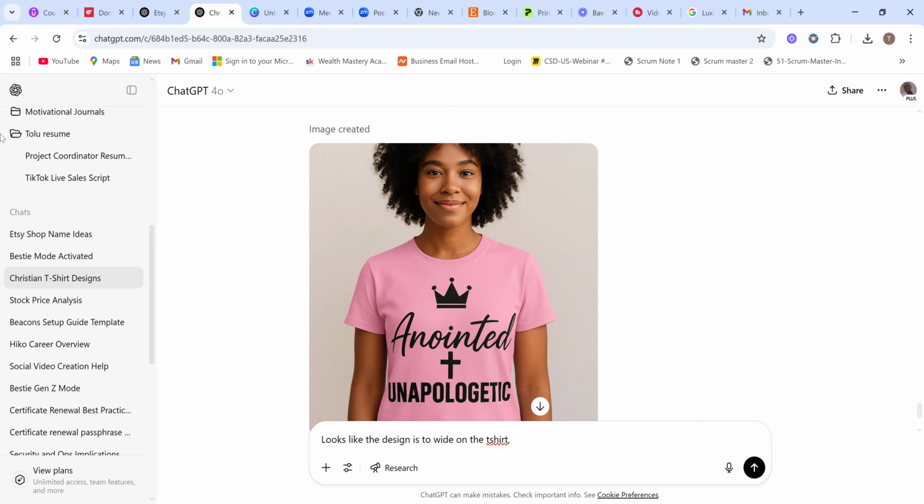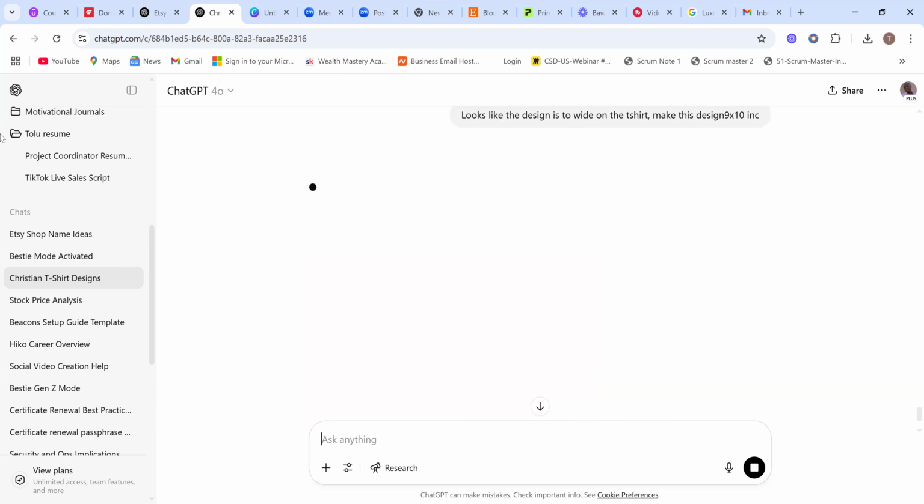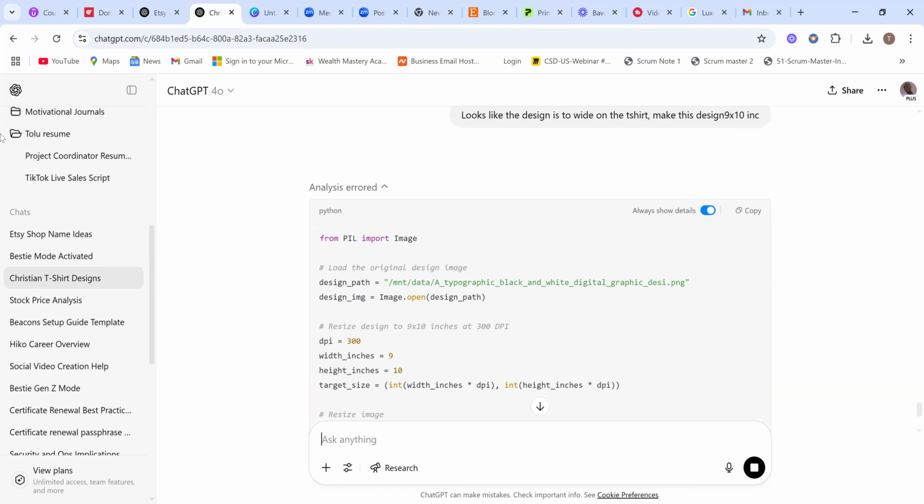Make this design 9 by 10 inches. So another thing you can do is to have a lady wearing this, a model wearing this in pink. Then you take your model to Canva for you to place your design on it.